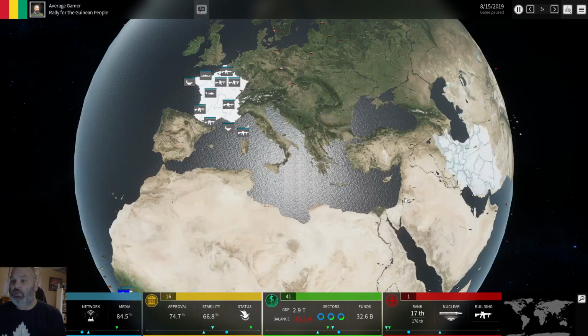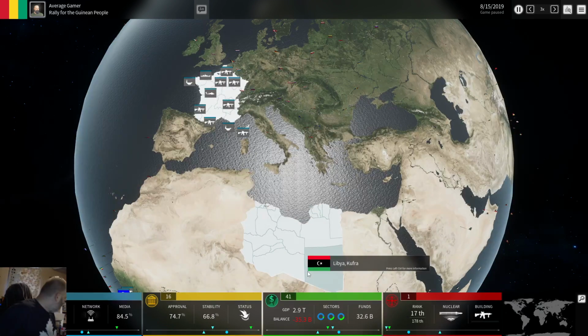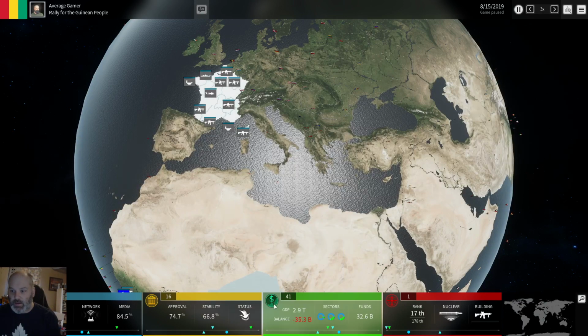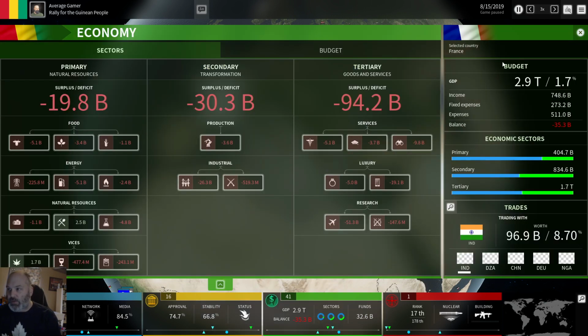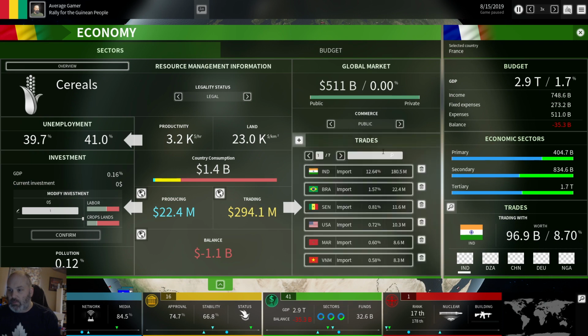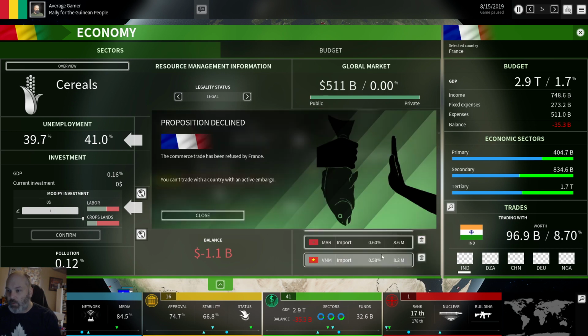Interesting. So it shows you legal versus illegal trade in this case. So if I went here and said, hey, I would like to, hold on, so we want to look for France. I want to trade you cereals. All right. Propose. Decline, they have an embargo. Okay, that is actually really good.